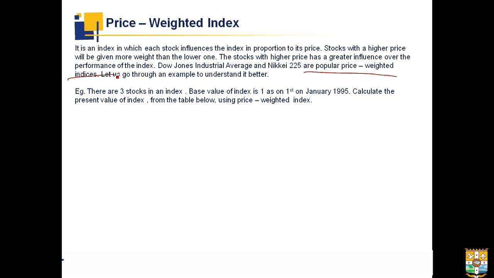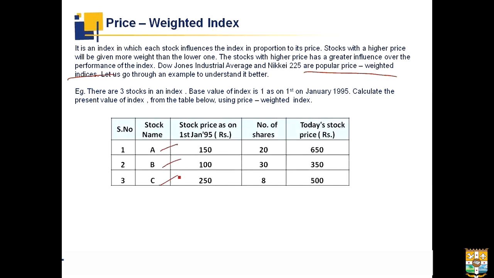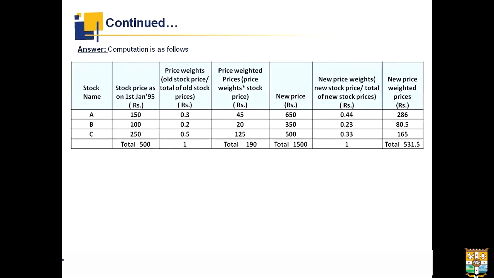Here also we have got three stocks A, B and C for which the prices are given as on 1st January 95. Now the base value of index is 1. We have to calculate the present value of index from the table using price weighted index. The number of shares which are available in the market are 20 for A, 30 for B and 8 for C. And today's market price is 650, 350 and 500. So, let us compute for the answer.